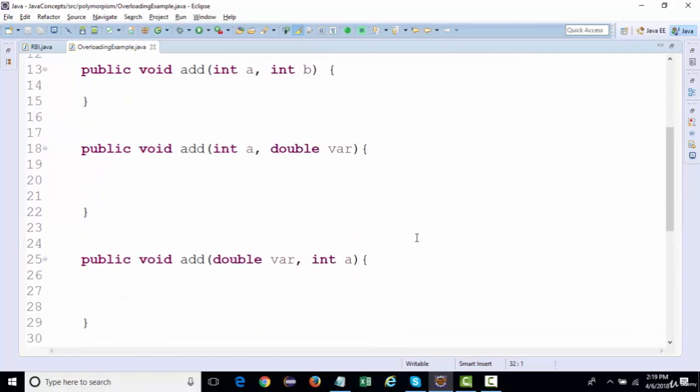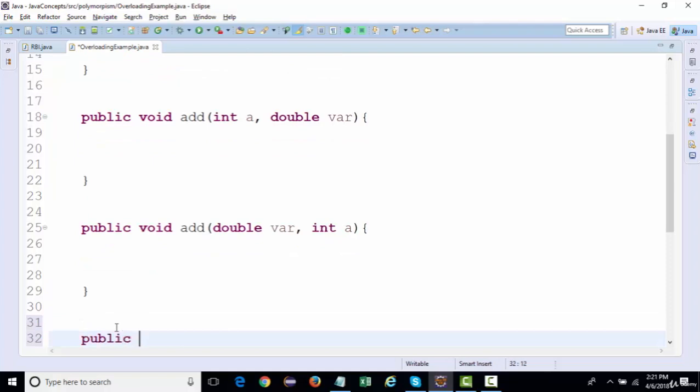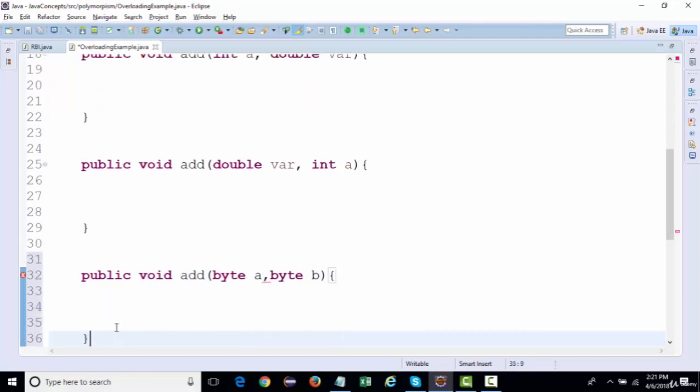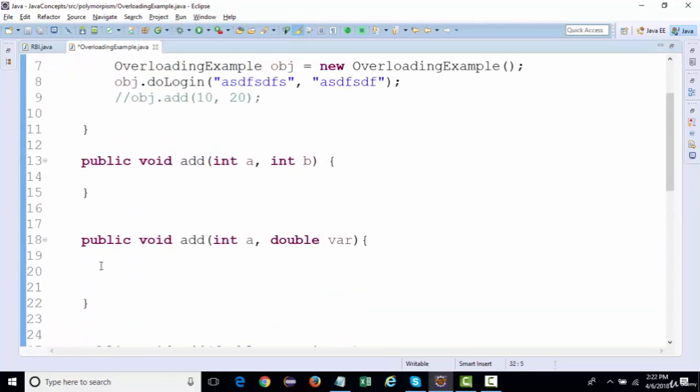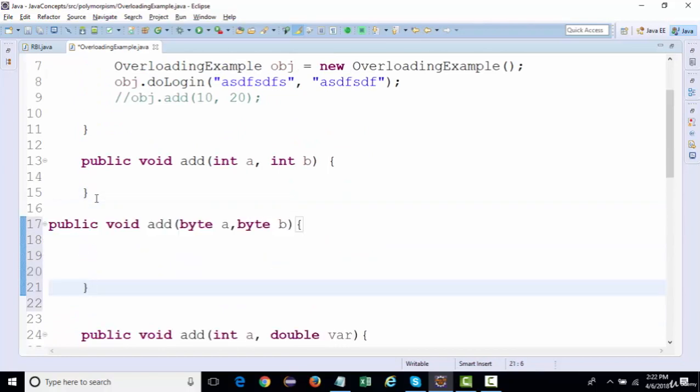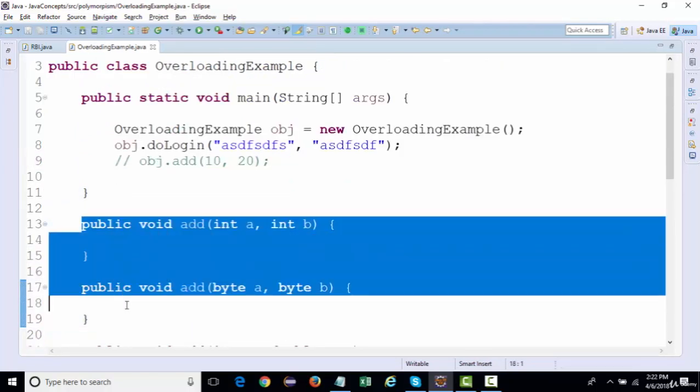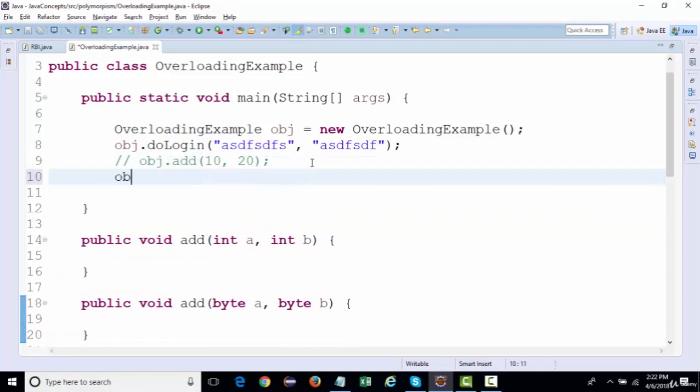Now if I create a method with types byte a and byte b, a different type, just look at these two methods. When I say obj.add with values 1 and 2,